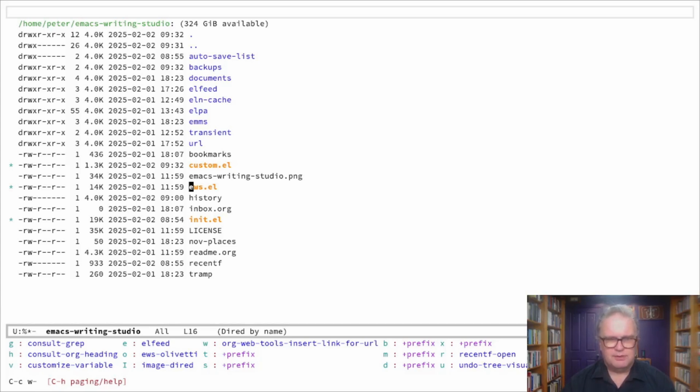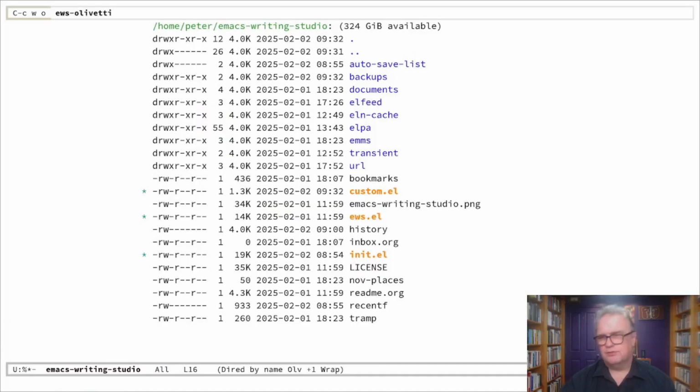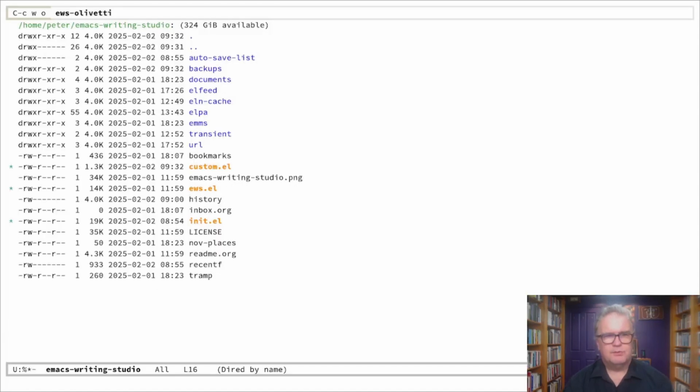So for example, I can go now to the O, which is the EWS Olivetti function, which is a package to create a distraction-free screen. And again, if I type C W B O, by the way, on the top of the screen, oh, that was the wrong shortcut, C W O, we go back to where we were. And by the way, I also use the keycast package. So on the top of the screen, you can see what I am typing.